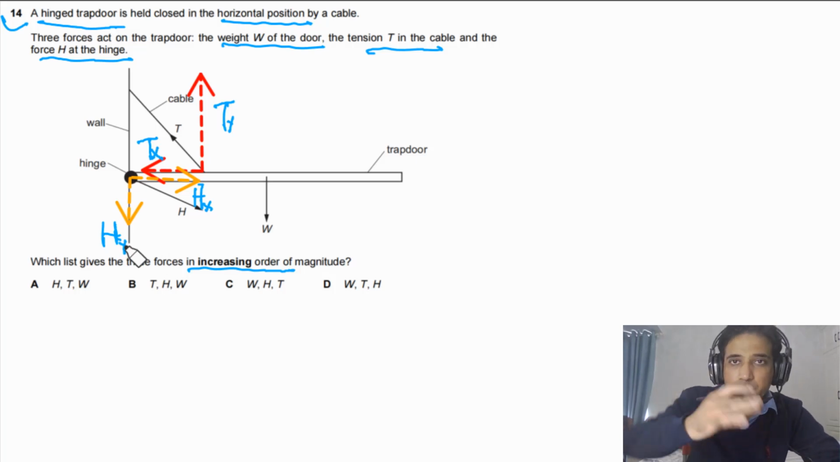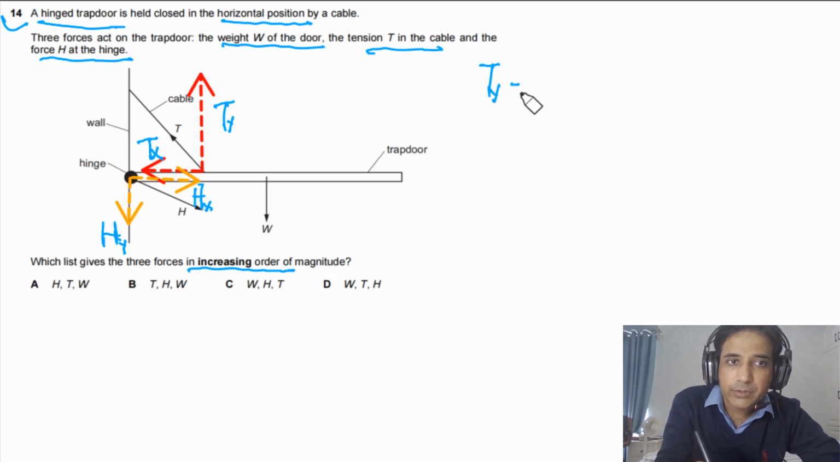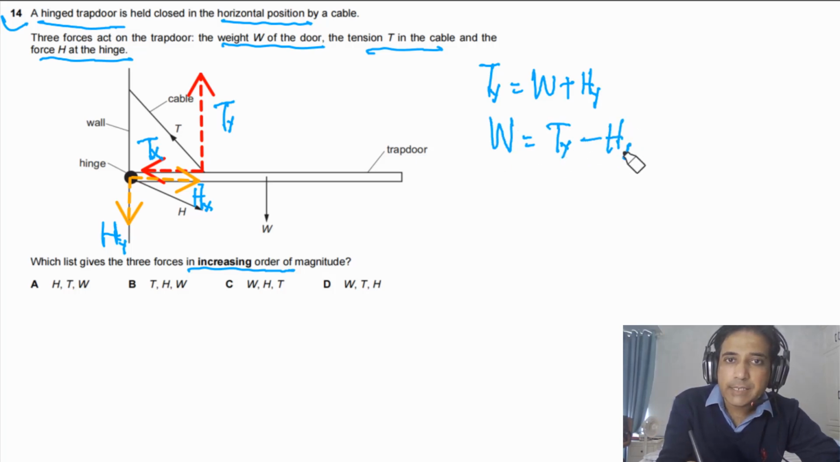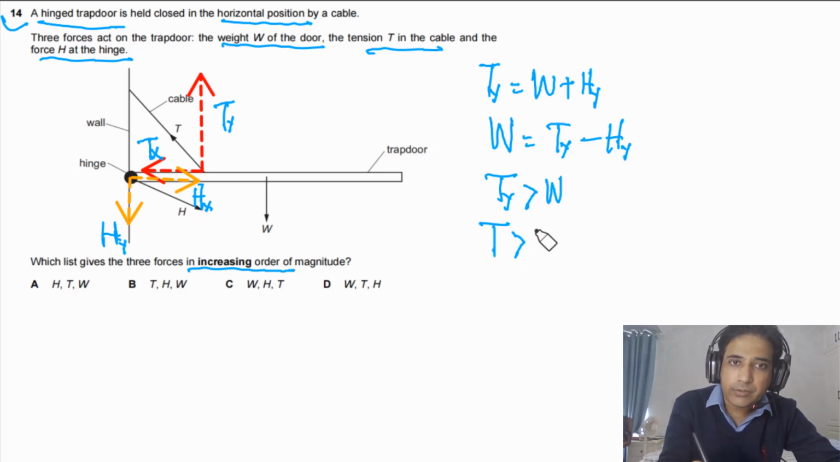Now if you look at these forces along the vertical, we can simply see Ty should be equal to W plus Hy. So from here we can say W should be equal to Ty minus Hy. So it means Ty is greater than W. We can also say T is greater than W.